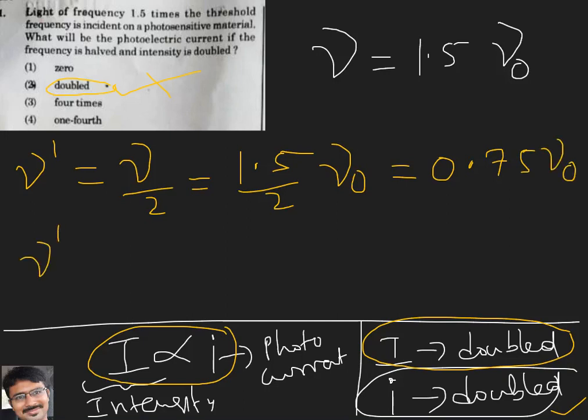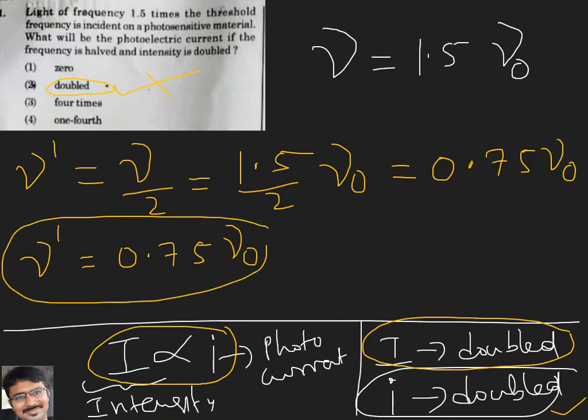So mu dash is equal to 0.75 mu naught. What is mu naught? Mu naught is the threshold frequency. Since mu dash is 0.75 mu naught, can I conclude mu dash is less than mu naught?